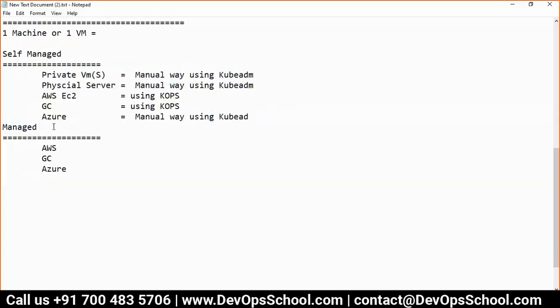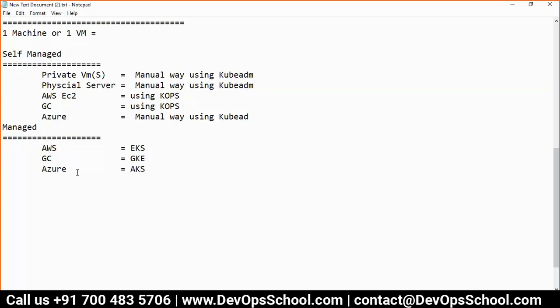Now if you are using a managed one, that means you don't want to take the headache of managing the cluster. Just you want to start working on it. So you can use AWS, you can use EKS. You can use Google Cloud, you can use GKE. EKS means Elastic Kubernetes Service. GKE means Google Kubernetes Engine. And here we call it AKS, Azure Kubernetes Service.